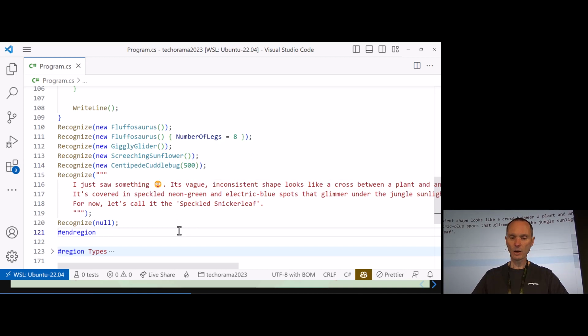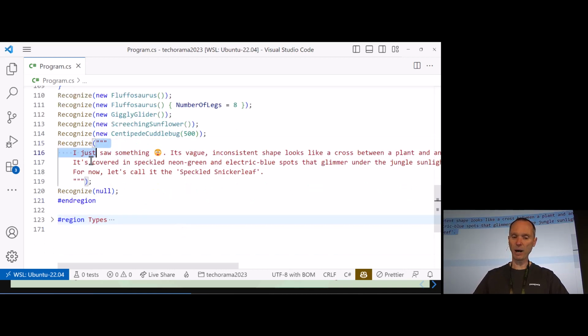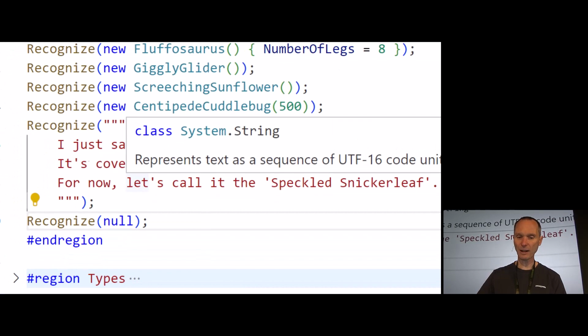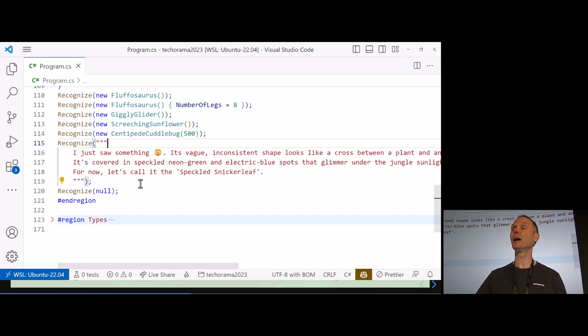And then we simply add a string. By the way, do you all know this new way of writing down strings in the latest version of C#? I really like it. If you don't know this feature, let me tell you what it does.